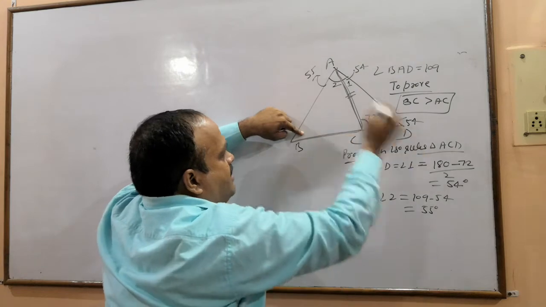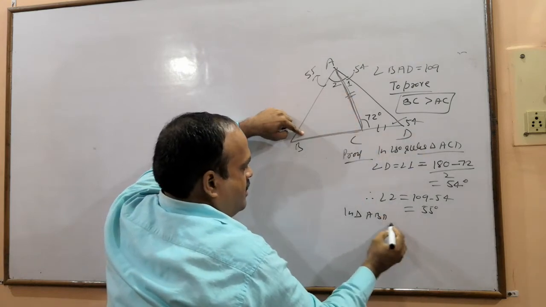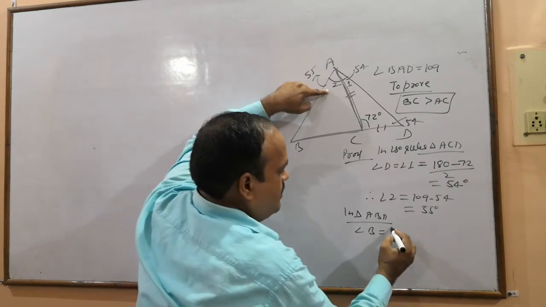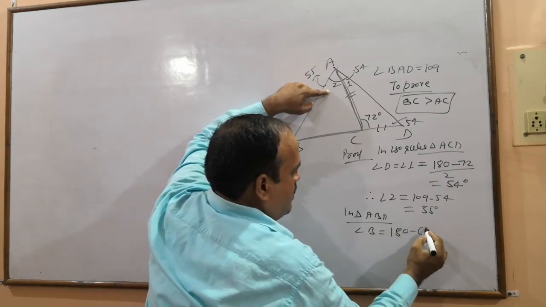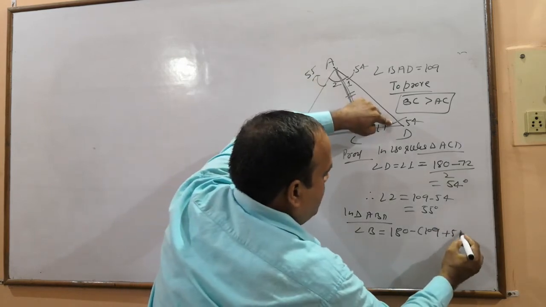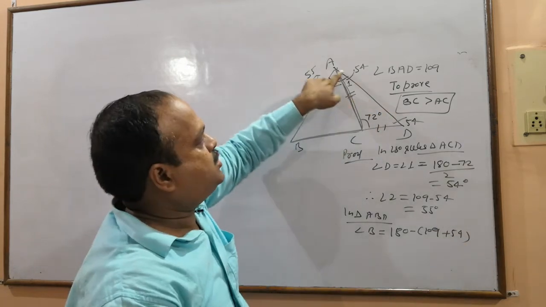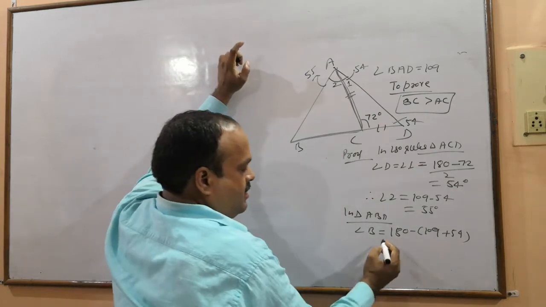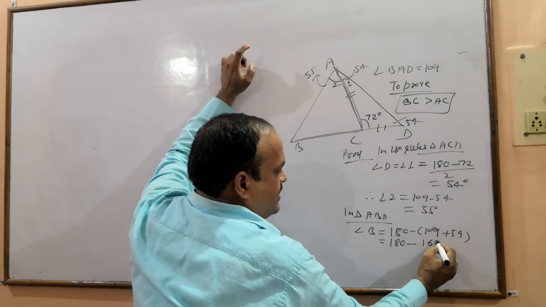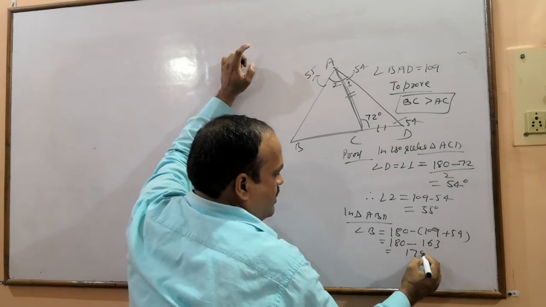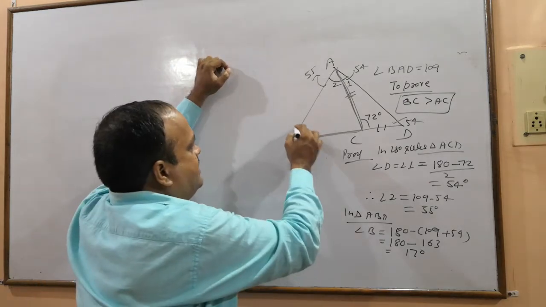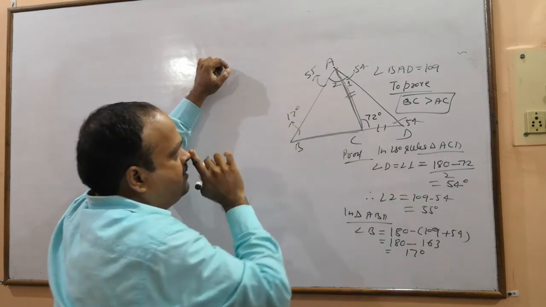Let us calculate B. In triangle ABD, angle B equals 180 minus the sum of 109 and 54. 109 plus 54 is 163, and 180 minus 163 is 17. So this angle B is 17.